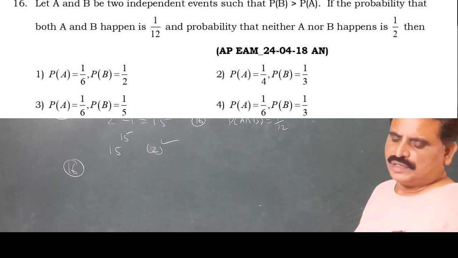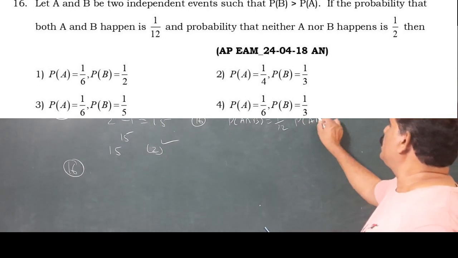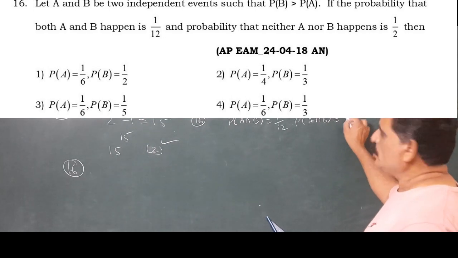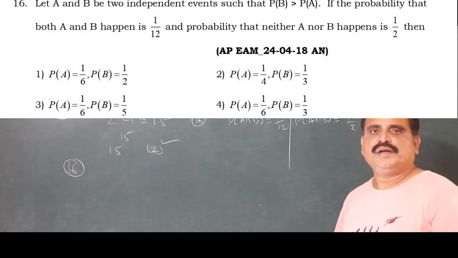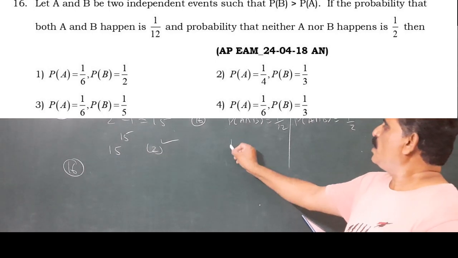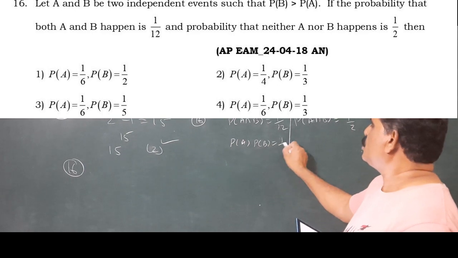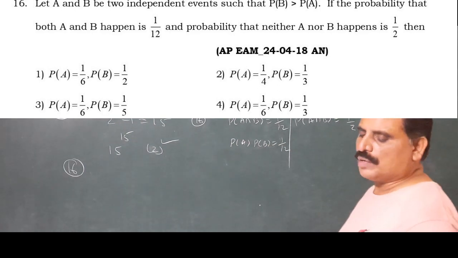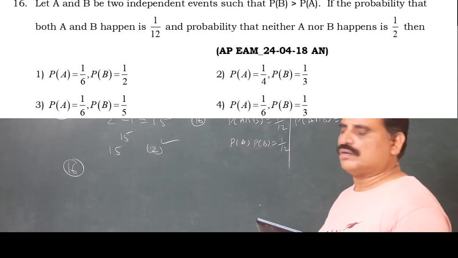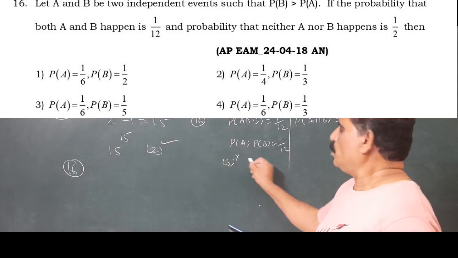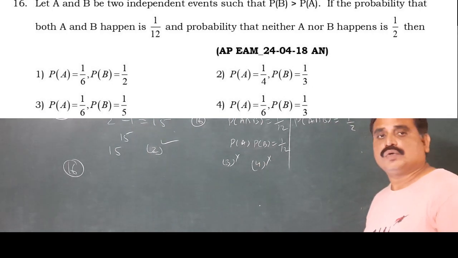Another condition, the probability neither A nor B happen, P of A bar intersection B bar, equal to 1 by 2. Here, given A and B are independent events, P of A into P of B equal to 1 by 12. Verify the options. By observing the options, the product is 1 by 12. First option correct, second option correct, third wrong, fourth wrong. So our answer is either 1 or 2.